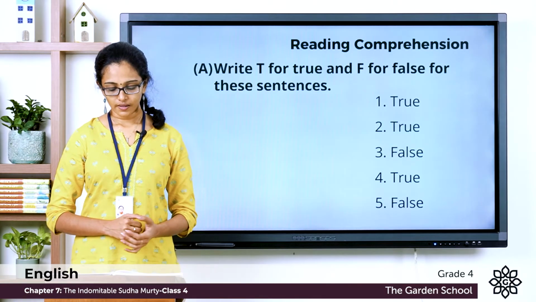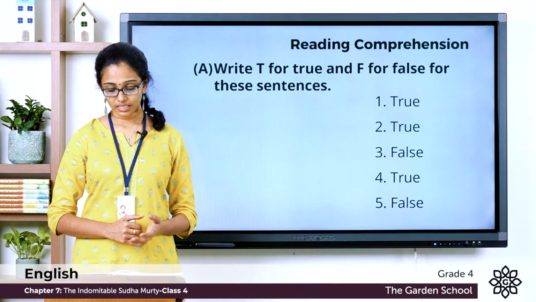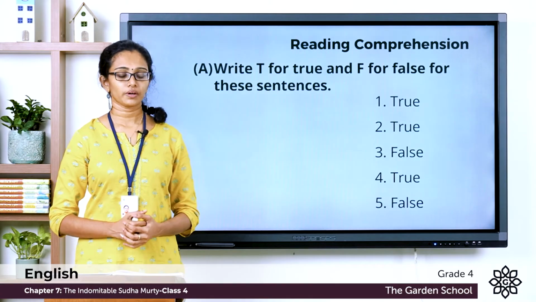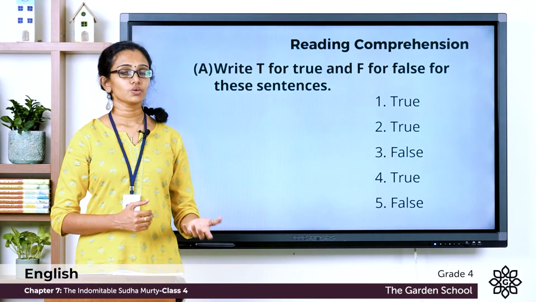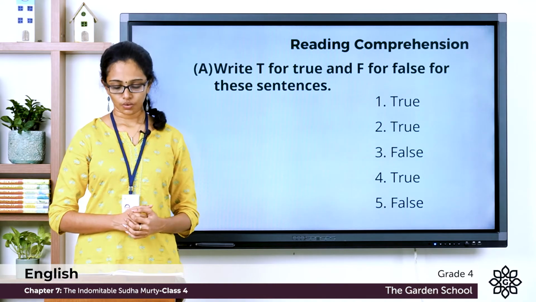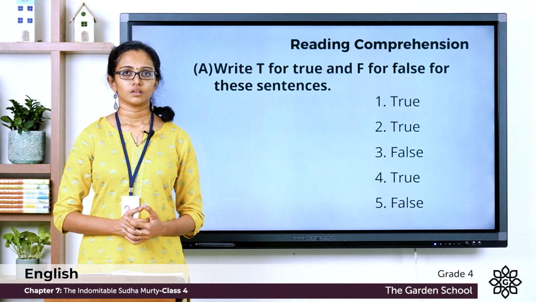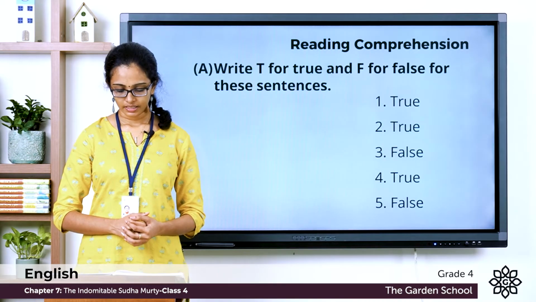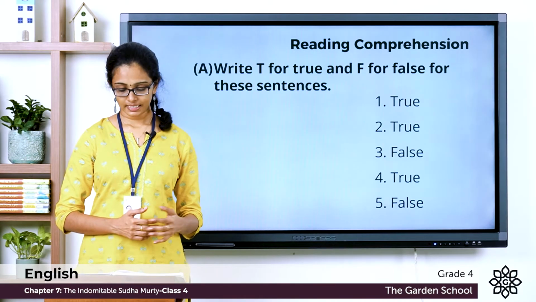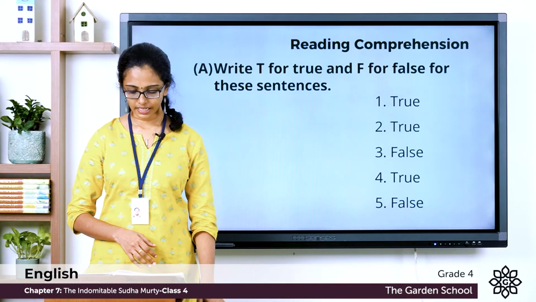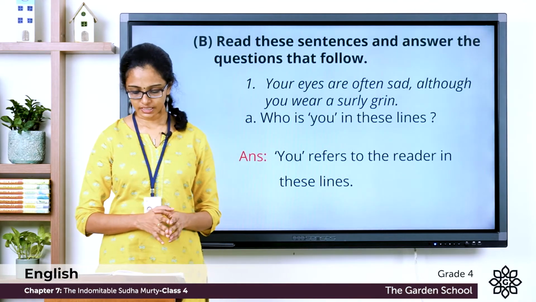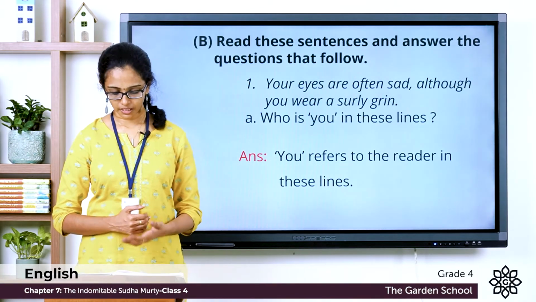Question number 5, the poet cannot see any good in the person. Is it true? No. The poet is trying to see all the good in the person through this poem. So, the given statement is false. You can write F in the space provided. Now, let's move on to the next part. Question B, read these sentences and answer the questions that follow. And the first question is, a couple of lines from the poem are quoted here.